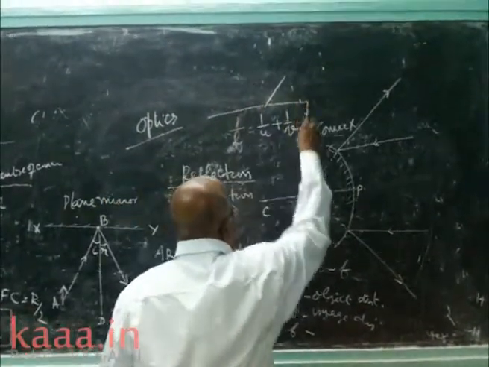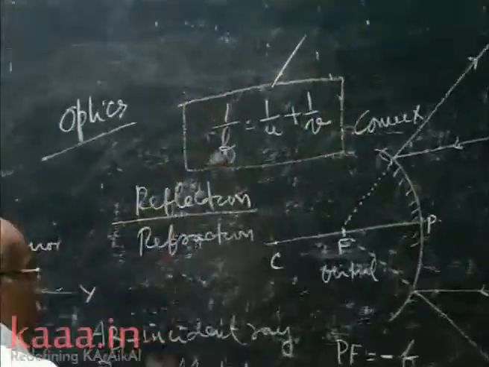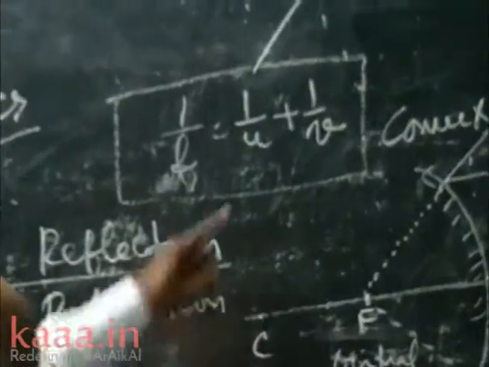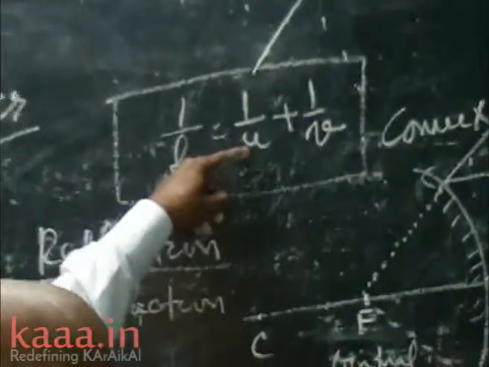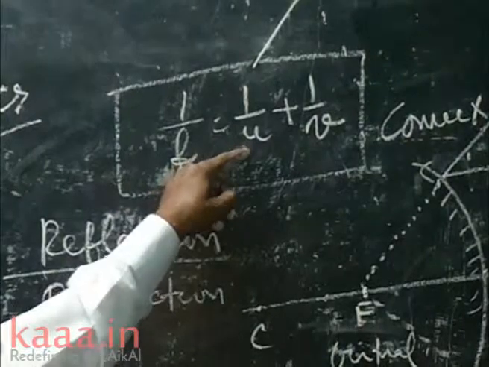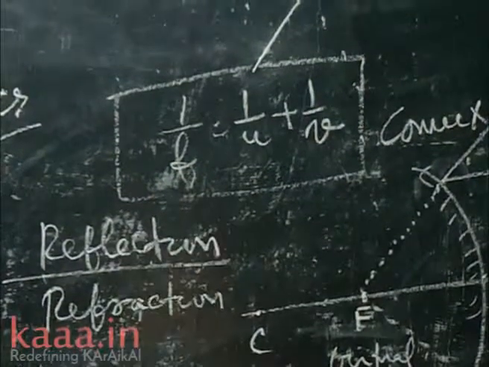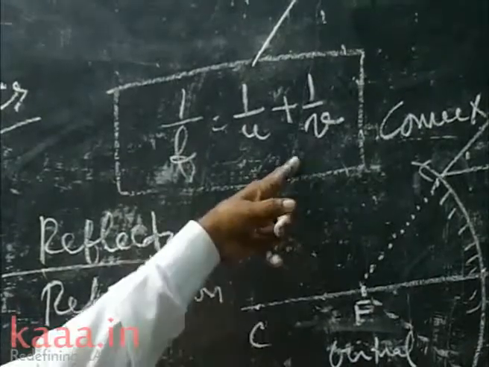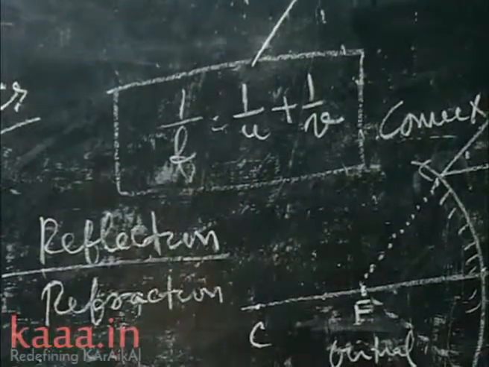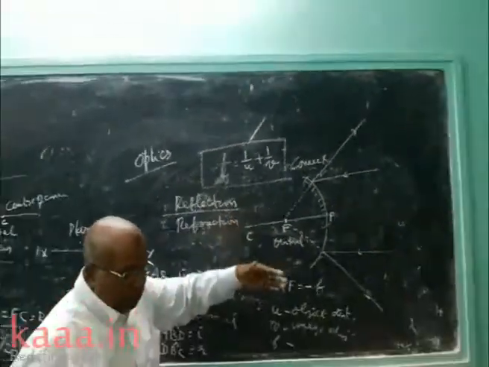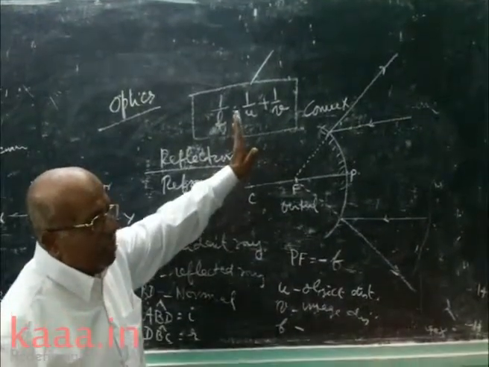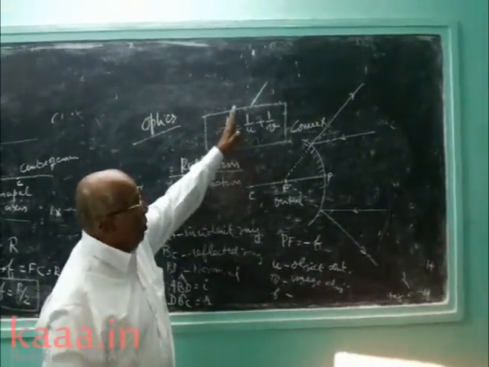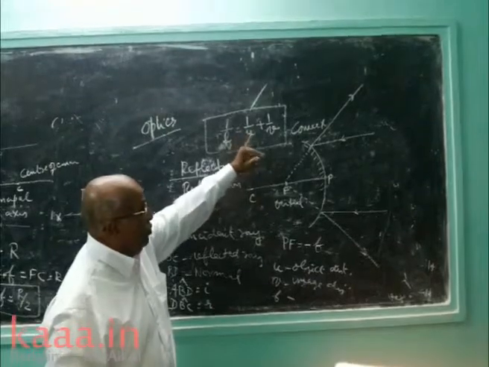Without sign convention, I put small f as focal length, u as object distance, the distance between the object and the mirror, and v as the distance between the image and the mirror. Without signs, the general formula is 1 by f is equal to 1 by u plus 1 by v.